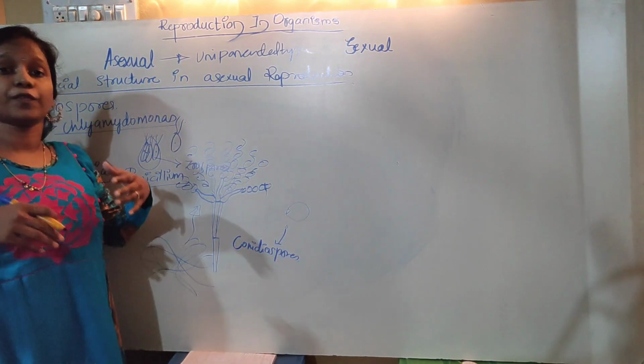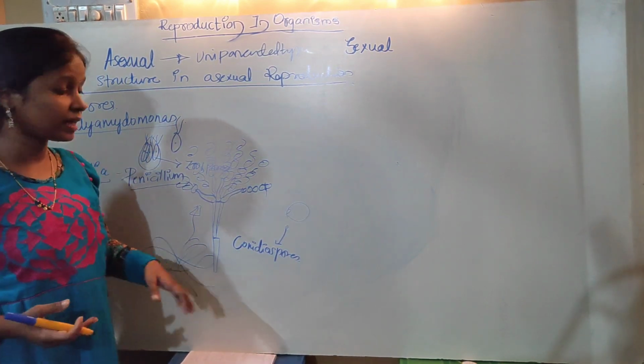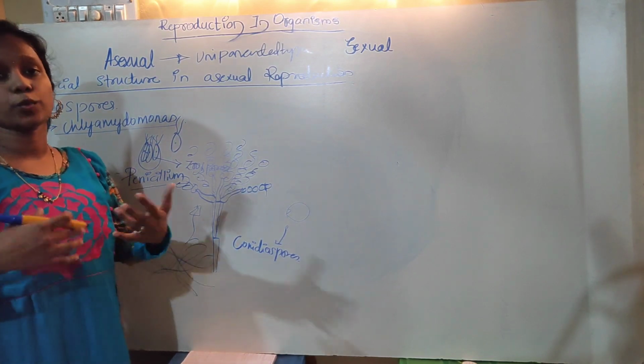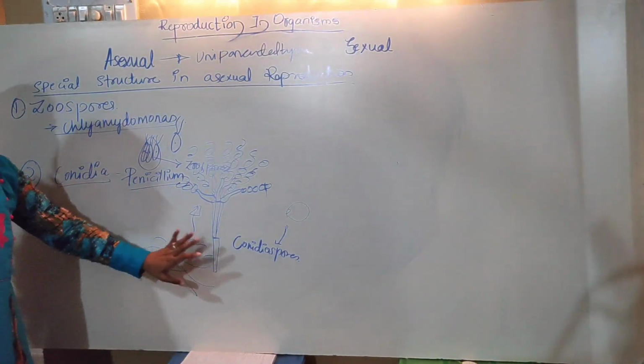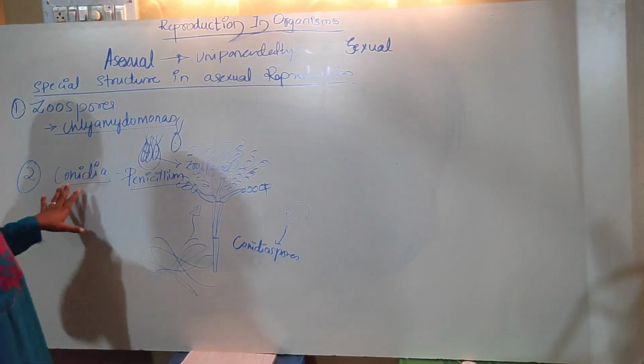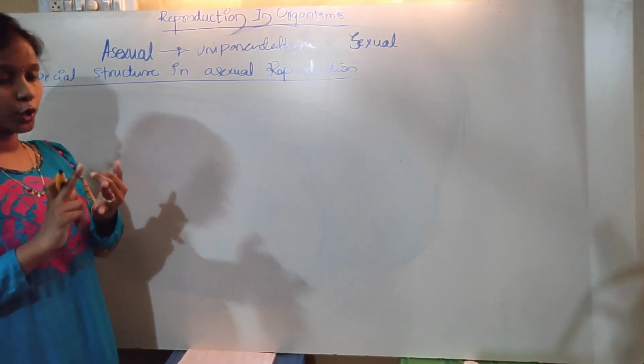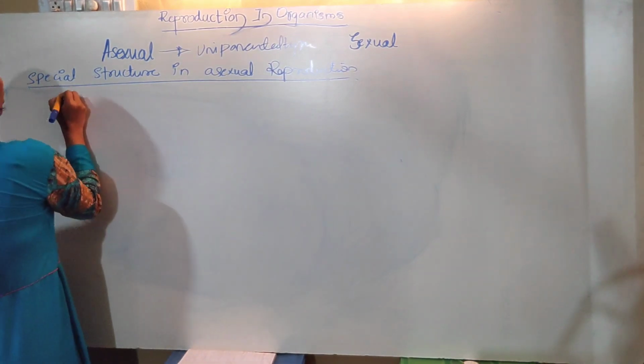So, on reaching a favorable, suitable substratum in favorable conditions, this conidiospore is going to give rise to a mycelium, or the fungus called Penicillium. Okay, this is all about conidia. So now we have learned about zoospores and conidia. Next, we will be learning about